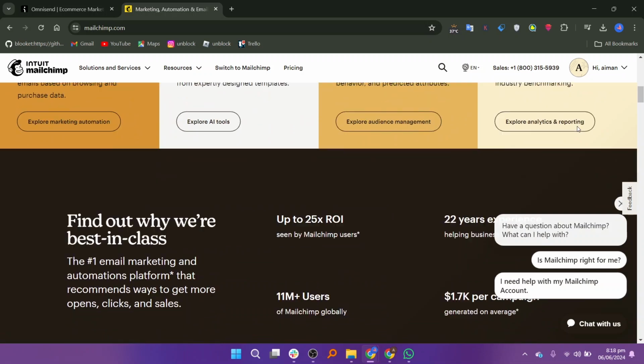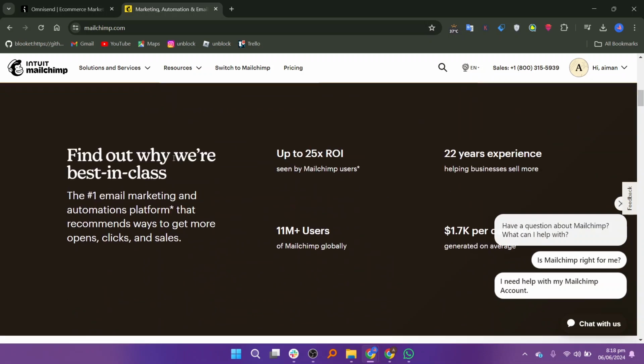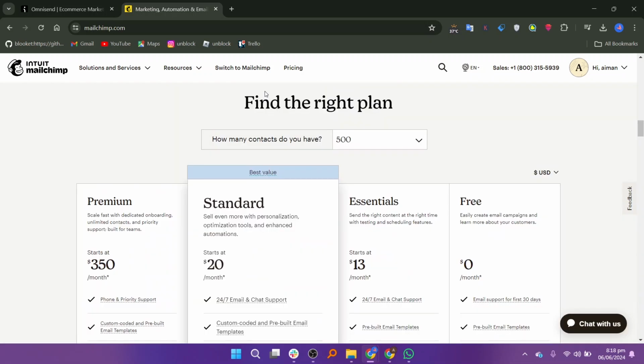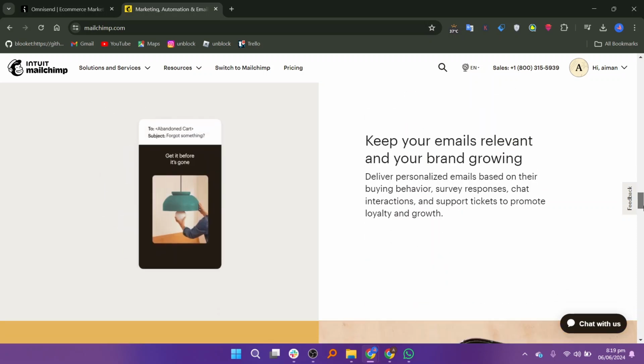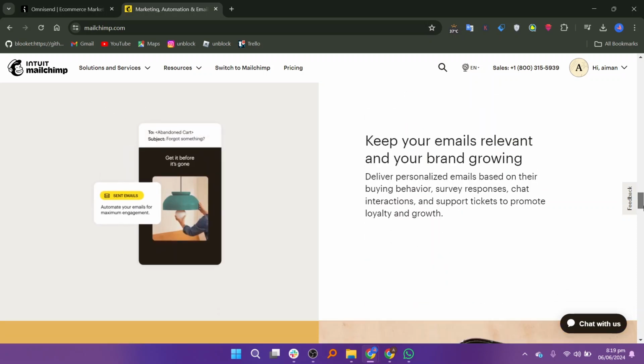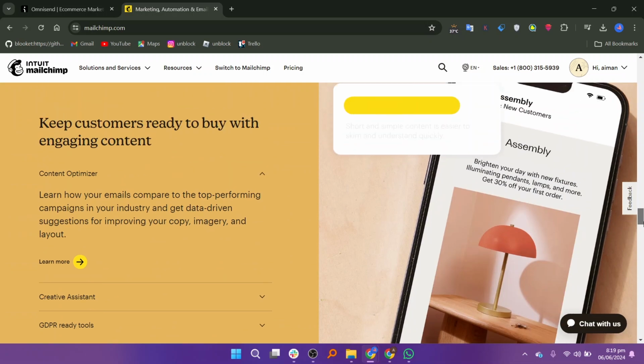You can get started easily with a personalized product tour. The pricing plan of the Mailchimp is premium, standard, essential, and free. It has a user-friendly interface that makes it easy for beginners to get started. It sets up automated email sequences for welcome emails, abandoned cart reminders, and more.